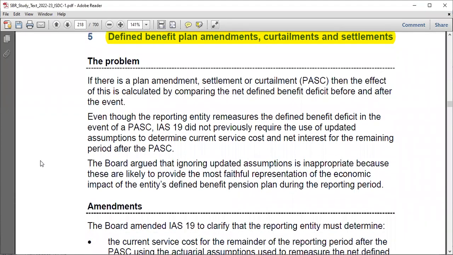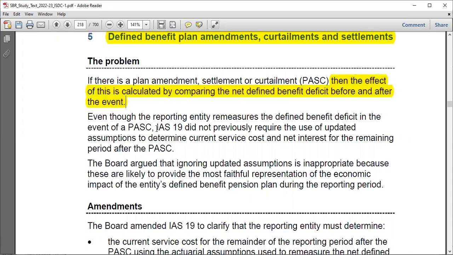Okay, what's the problem now? What we're just trying to take a look at here. If there is a plan amendment, settlement or curtailment, PAC, this is just an abbreviation, right? P for plan, A for amendment, S for settlement, and C for curtailment. If there is either of them, then the effect of this is calculated by comparing the net defined benefit deficit before and after the event. You can just compare them, right? What was the difference before and after, and arrive at the result.